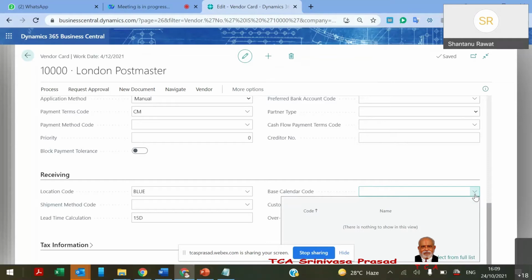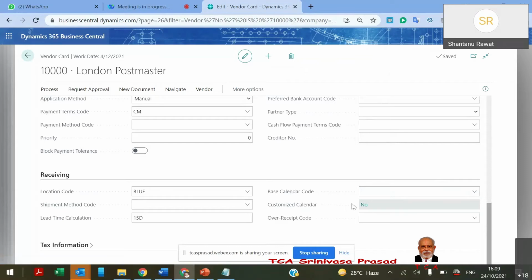So here we select the calendar. I can create n number of calendars, because maybe another vendor says, okay, my office works Monday to Friday, or Monday to Saturday, but for delivery it's 24/7. For that, I will define a calendar where there is no leave. For this vendor, I will define a calendar where Saturday and Sunday are off, or for others there would be some different rules. So I can have n number of calendars, and I can select the vendor calendar itself. That functionality is there.